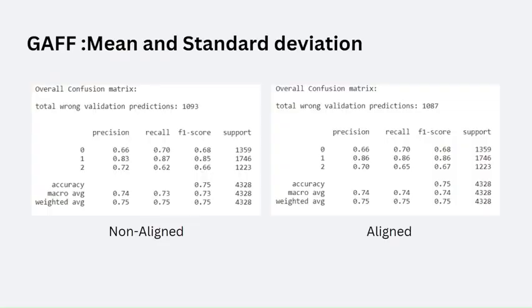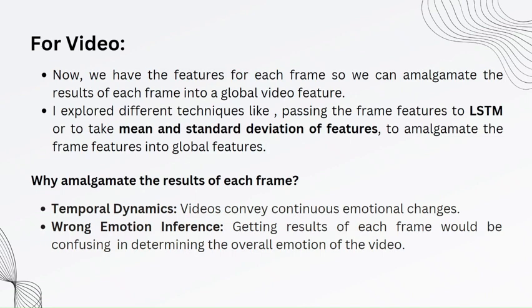So these are the confusion matrices of mean and standard deviation. As you can see, aligned performs way better than non-aligned. Then coming to the video. Now we have the overall feature of each frame. So what we can do is amalgamate these frame features into a single global video feature. In this also I explored many things, like passing frame features to LSTM or taking mean and standard deviation of features to amalgamate these frame features into global features.